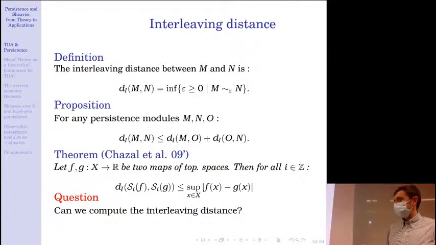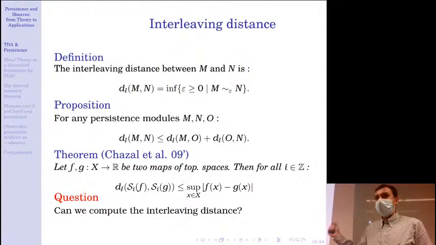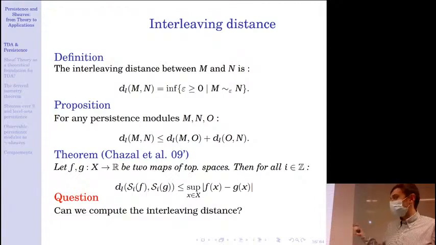In our previous example, with the distance to the ground truth and the distance to the noisy truth, the sup norm would be exactly the Hausdorff size of the noise. So this is exactly what I was looking for: I can control the distance between my persistence modules by the size of the noise in the data.